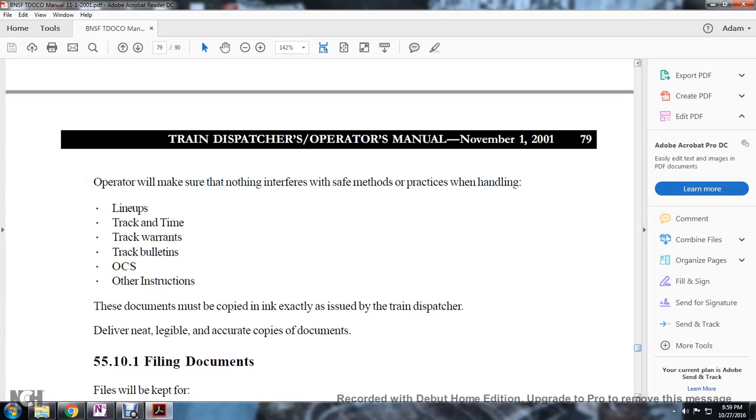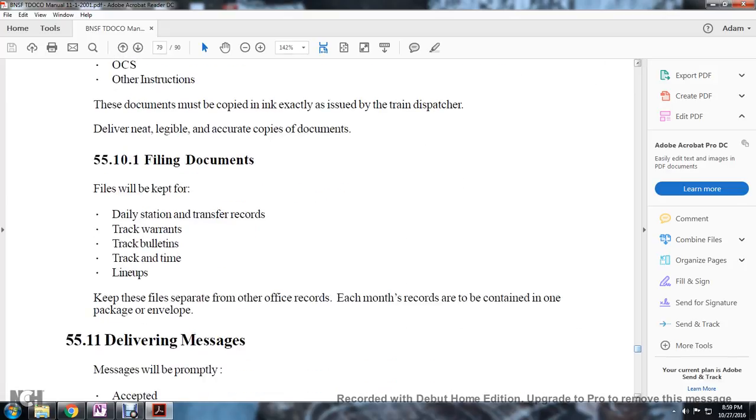Handling the documents. Operators will make sure that nothing interferes with the safe method of handling lineups, track times, track warrants, track bulletins, occupation control systems, and other instructions. The documentation must be copied with the exact issue of the train dispatcher, delivering neat and legible, accurate copies.